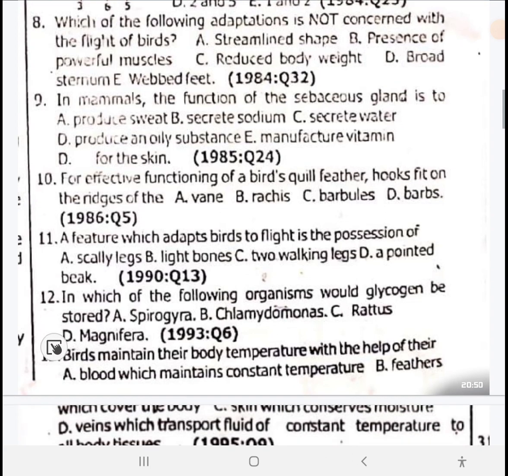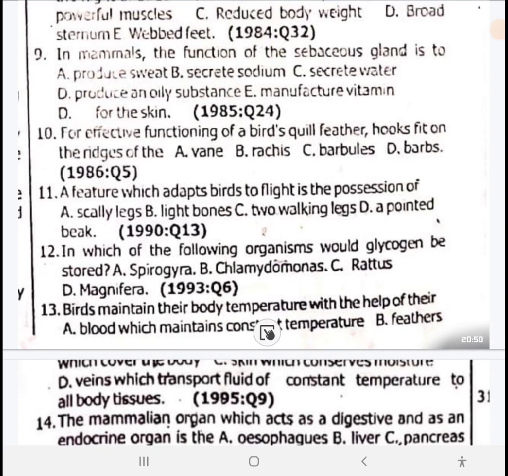Next, question 13. Let's see. Birds maintain their body temperature with the help of their...